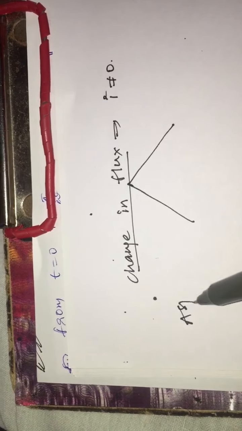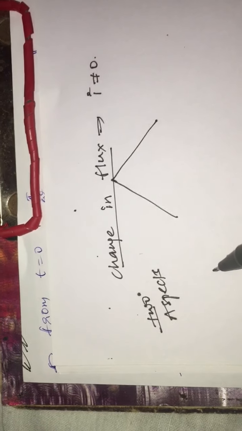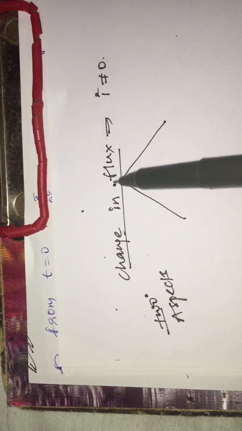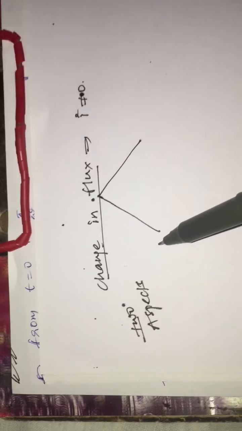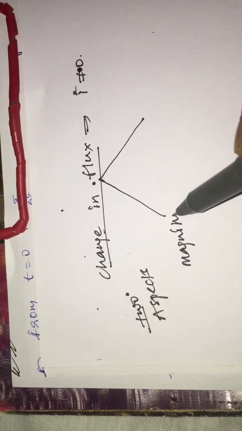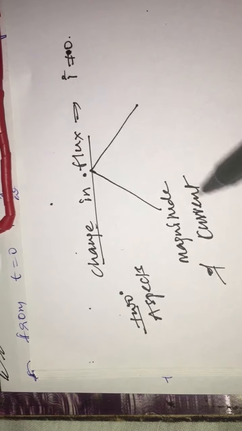So here we have two aspects. Change in flux induces the current in the loop. Then the two aspects which we need to discuss: one is the magnitude of current. What is the magnitude of current?